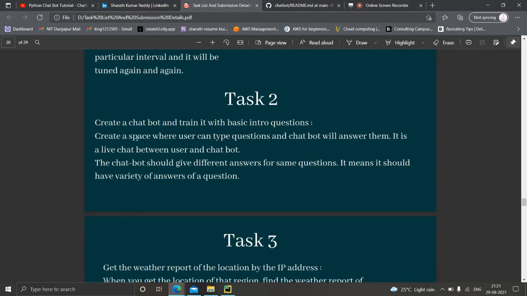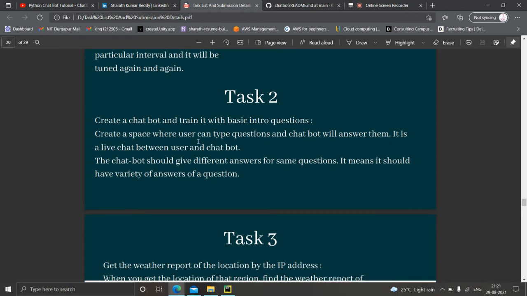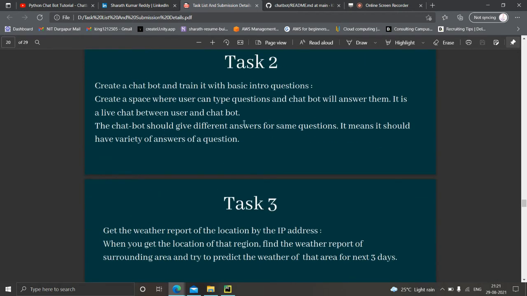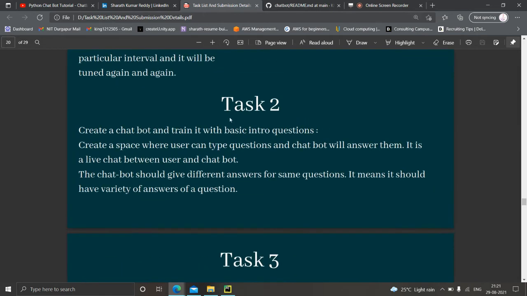The task is to create a chatbot and train it with basic intro questions. Create a space where the user can type questions and the chatbot will answer them. It is a live chat between the user and the chatbot. The chatbot should give different answers for the same questions. It means it should have a variety of answers for a question. So basically we need to build this kind of chatbot.